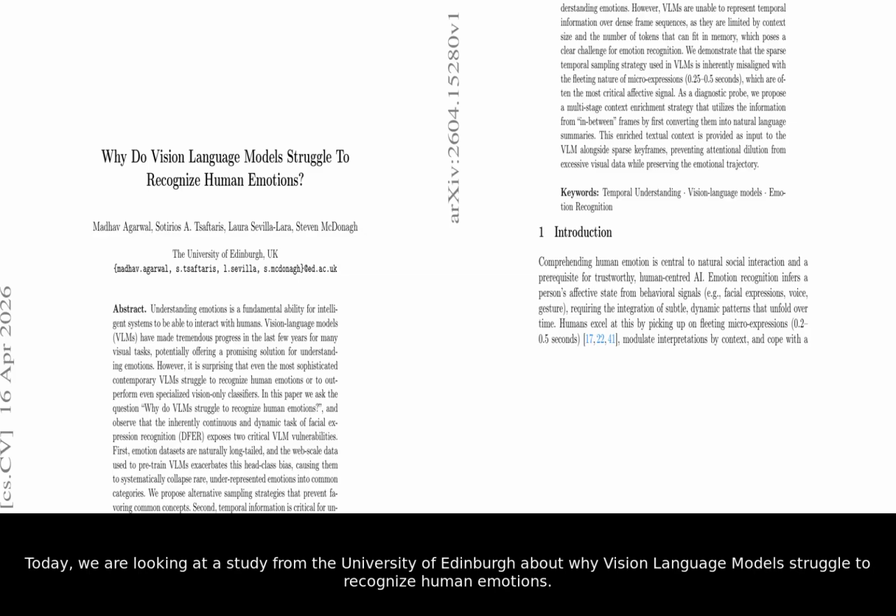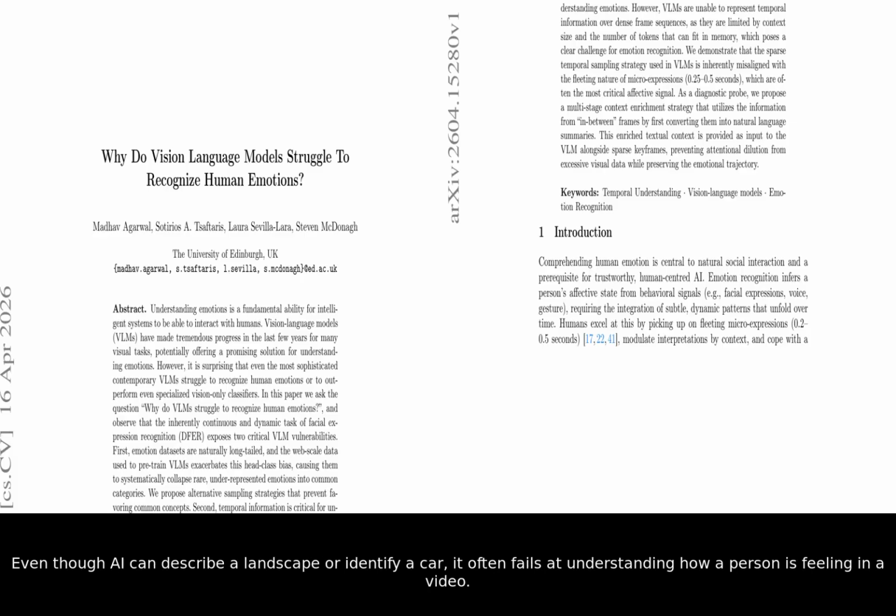Today, we are looking at a study from the University of Edinburgh about why vision language models struggle to recognize human emotions. Even though AI can describe a landscape or identify a car, it often fails at understanding how a person is feeling in a video.